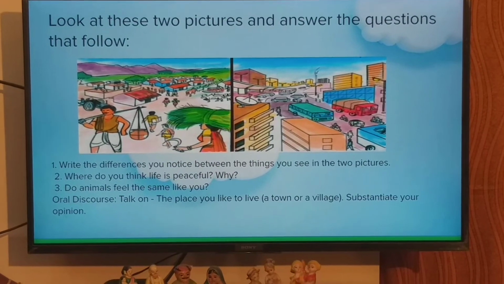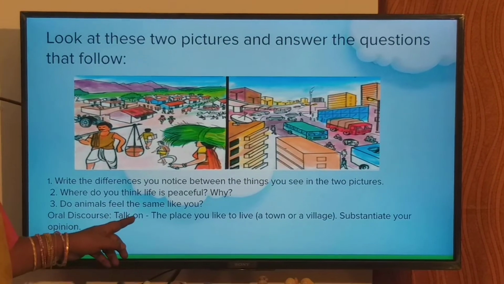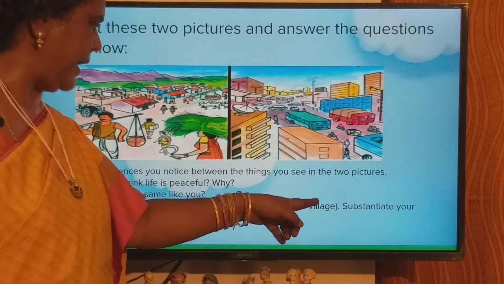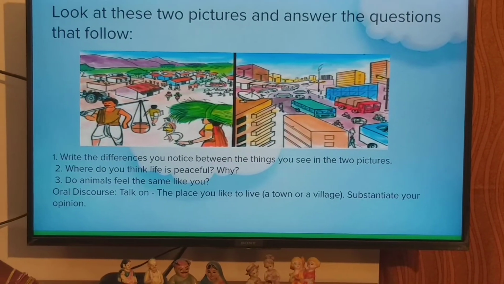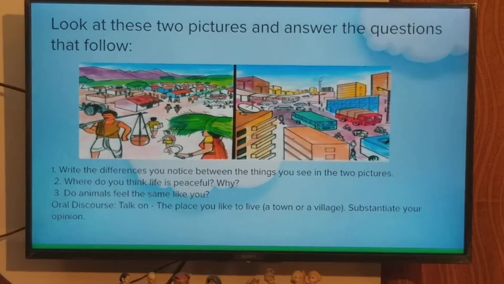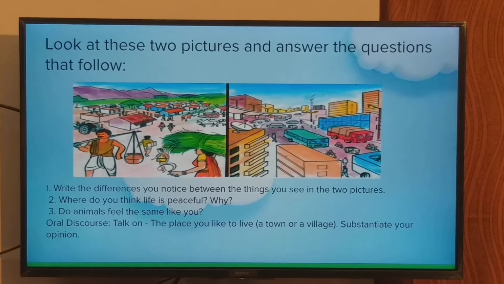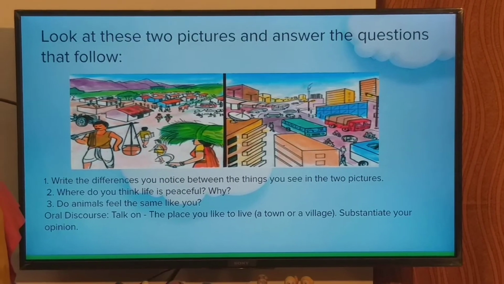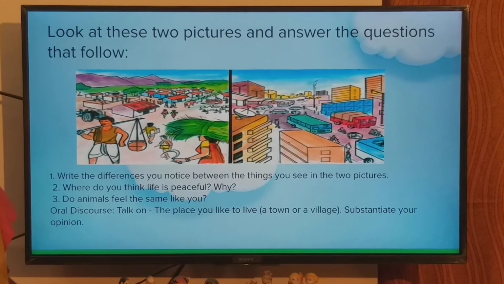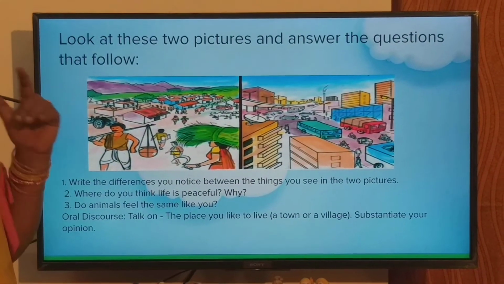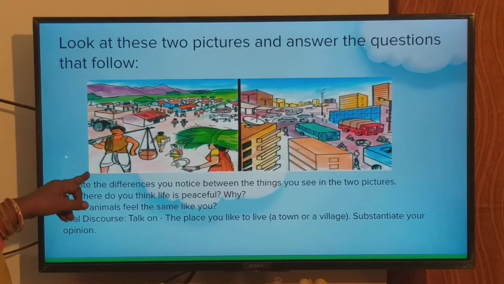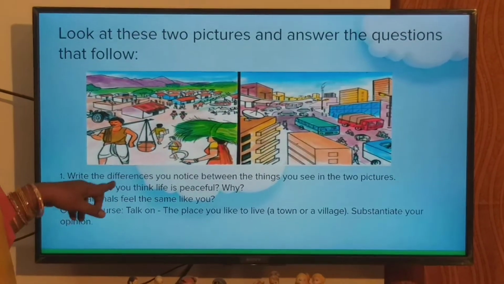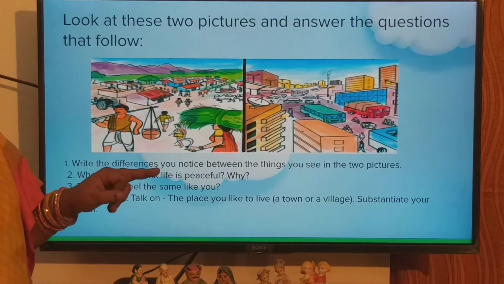So now there is an oral discourse, children. Talk on the place you like to live, whether you like to live in a town or a village, and substantiate your opinion. You should tell your opinion whether you like a village or not. If you like a village, you say what the reasons are. If you like a town, you tell what the reasons are. So what your assignment is: note down these questions as they are in your textbook, write the answers and show them to your class teacher.